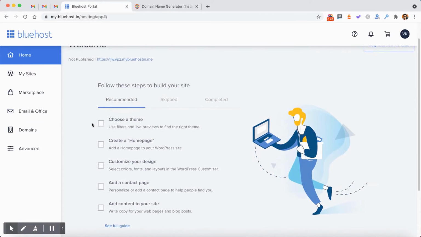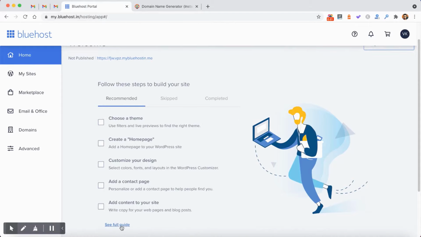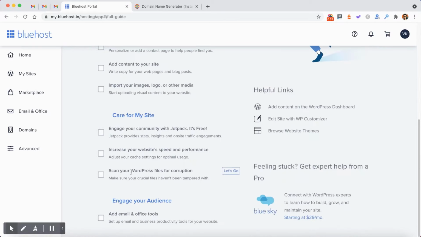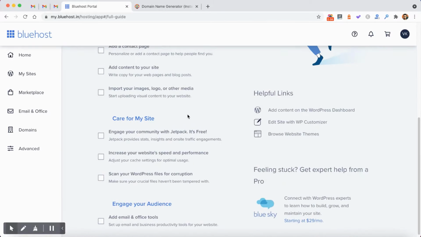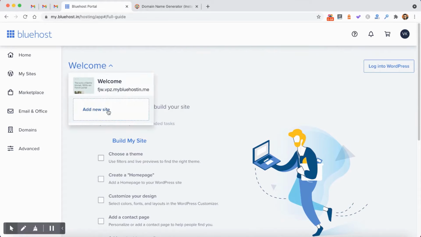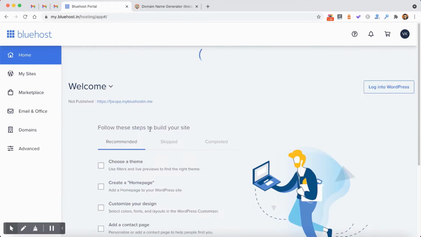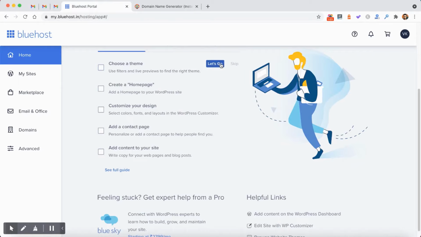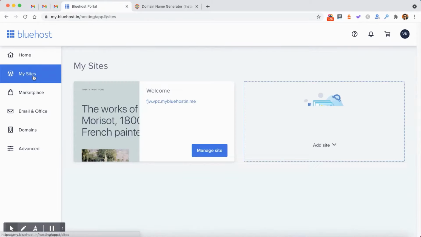You need to choose the theme, create a home page, customize the design, add a contact page, add more content to your website, and a lot more steps that you can do. Once you do everything, then you can check all of these things. You can also add more sites if you have an unlimited plan. Okay, now here you can see the list of your websites. If you want to add more websites, then you can click on add site and create a website or migrate an existing website. For now we will be setting up this website.